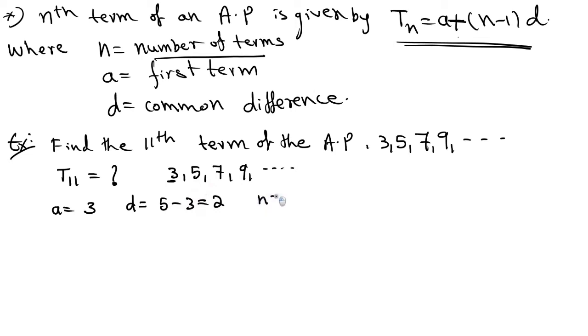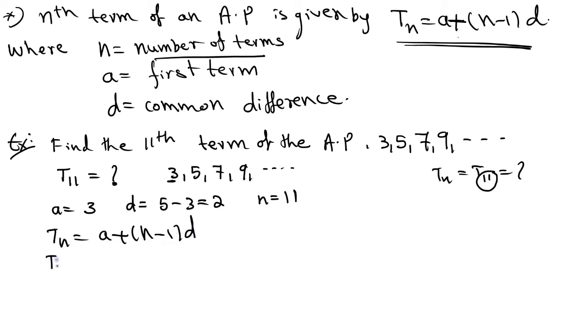Okay. What is n value? Tn. Okay. See, Tn equal to T11 is asked, right? N place, what are you getting? 11. So n is equal to 11. You need to find the 11th term. 11th term means n value equal to 11. Apply the formula. Tn is equal to a plus n minus 1 into d.